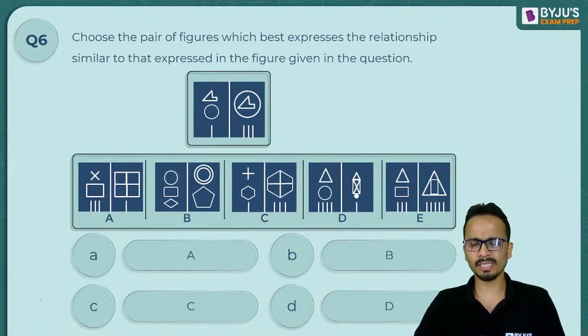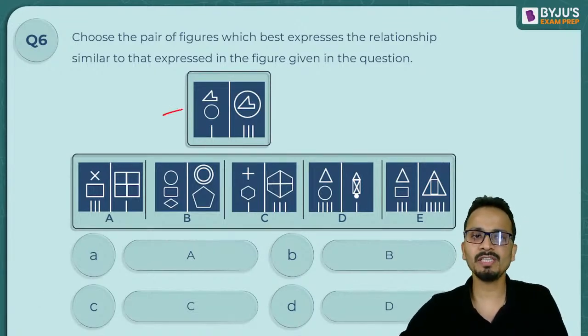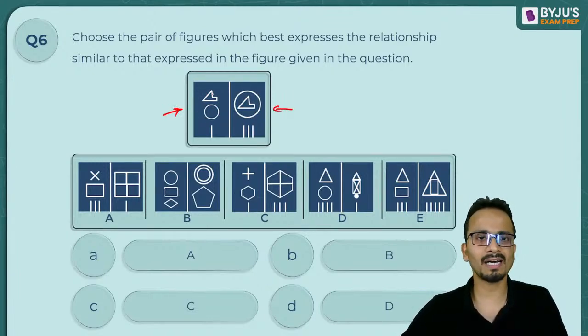Now, this one is not very difficult. This is a very straightforward logic. So the relationship between this figure and this figure: a circle and a small figure is given. So in the second part here, this figure comes inside the circle. This figure comes inside the circle. Okay. And there is no rotation that has been done.